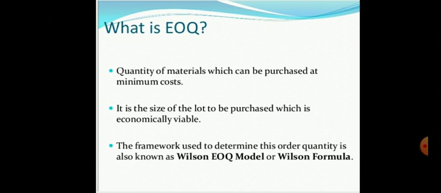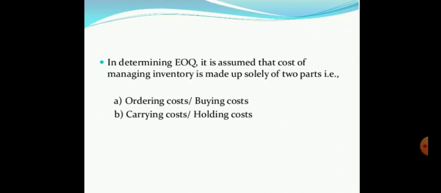Economic order quantity is the order quantity that minimizes the total inventory cost, so that there should not be any overstock or understock. EOQ is also called the purchase of the right quantity of material at the right time and at the right price. It is the size of the lot to be purchased which is economically viable.